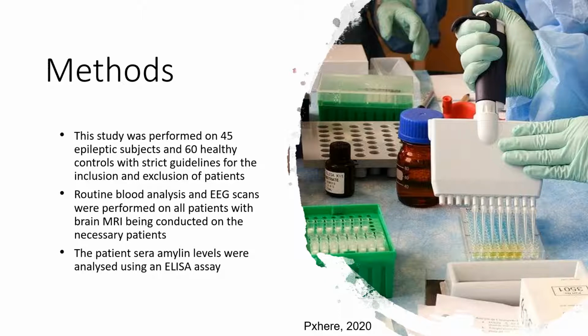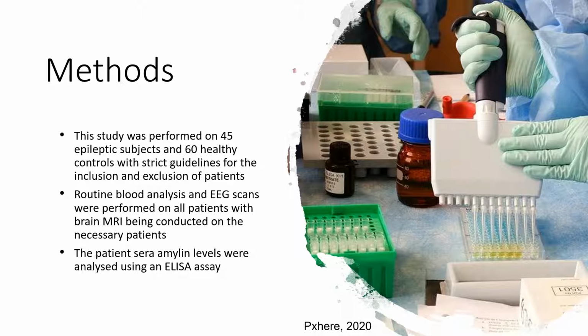These strict guidelines were decided upon the basis of known variables that would affect the amylin levels in patients from previous studies. For example, diabetic patients were excluded due to it being known that they are amylin deficient due to this hormone normally being co-secreted with insulin, which they lacked.